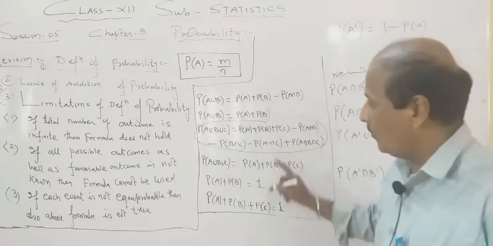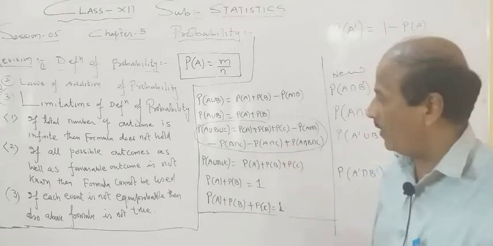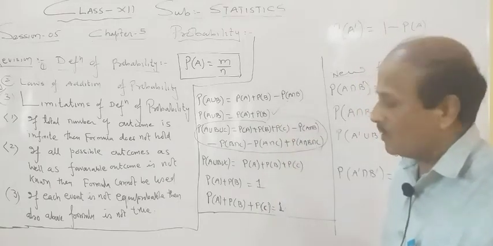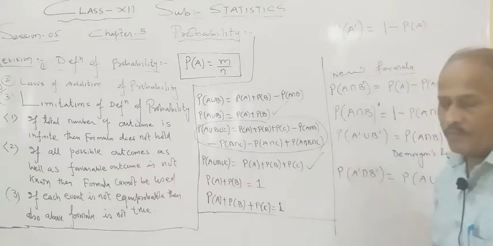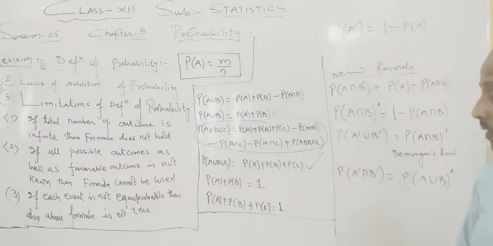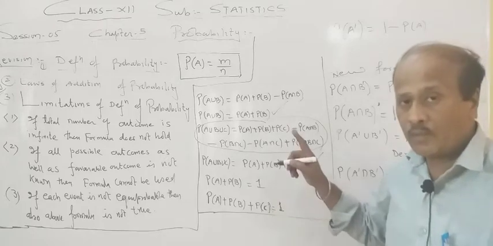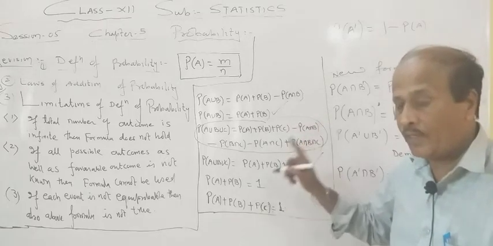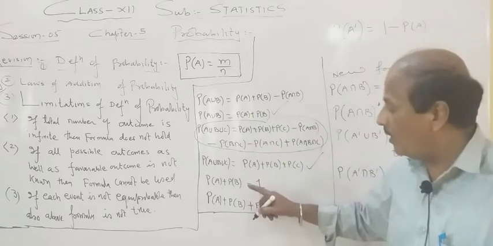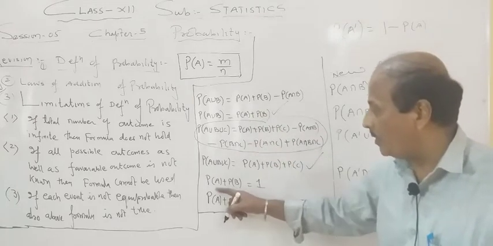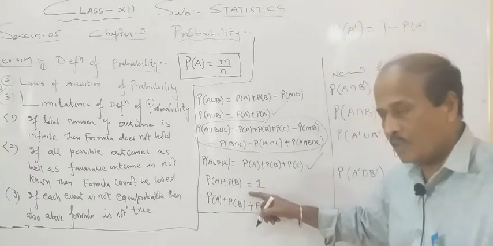Now the above two formulas can be further modified. This formula comes when events are mutually exclusive. But remember, if events are mutually exclusive and exhaustive, then further this formula can be converted into the form of probability of A plus probability of B is equal to 1.